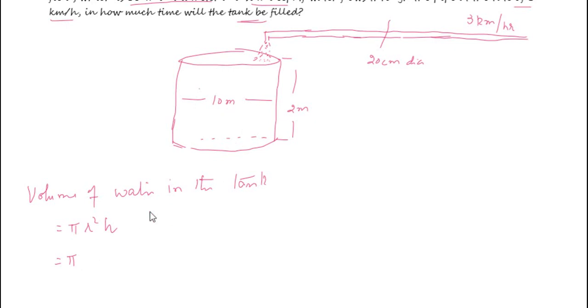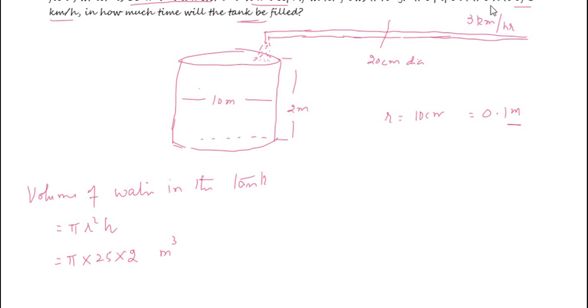Diameter is 10 meters, so radius is 5, so r square is 25 into h is 2, so many meter cube. The water is flowing through this pipe of cross section 20 centimeters, so radius is 10 centimeter or 0.1 meter. This is also of cylindrical shape, so the volume is pi r square h, but h here is the total length of the water column here.